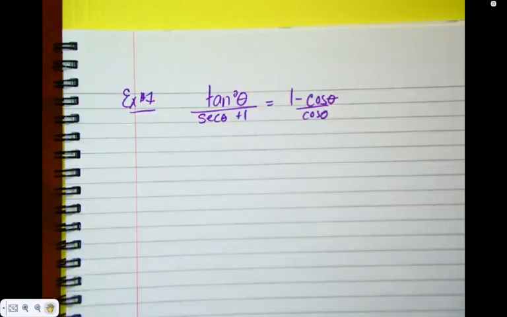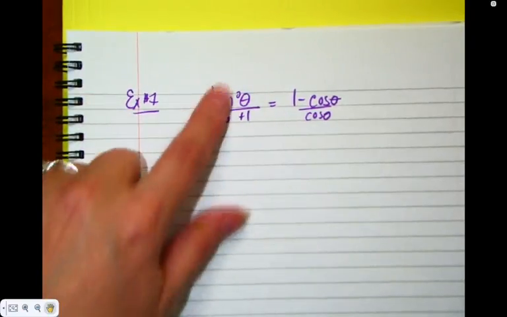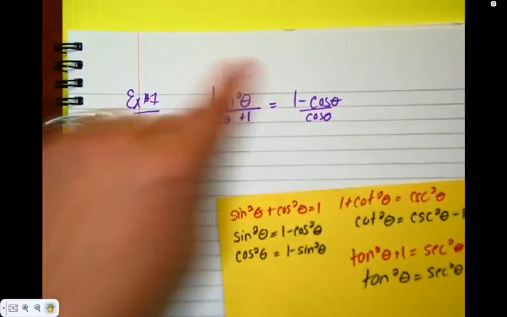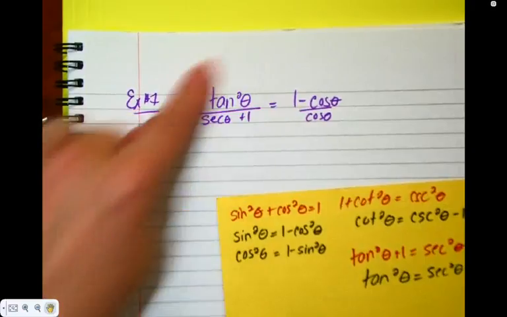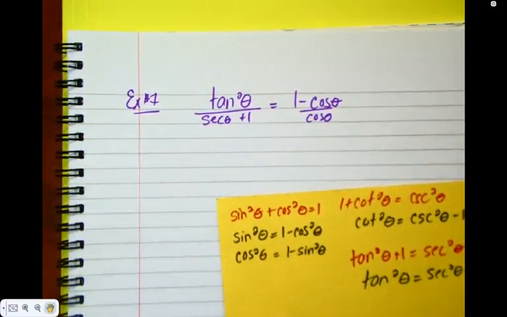You want the long way or the short way? Okay. The long way is change to sine and cos, and that's usually our first step, but the more you do of these, the more you're going to start to see patterns. And the fact we have a tan and a secant probably should jump out at you, and I want you to take a look at the back of your card. What do you see with a tan and a secant? Is there a formula that maybe links them together?